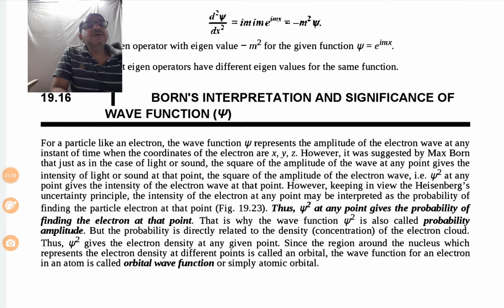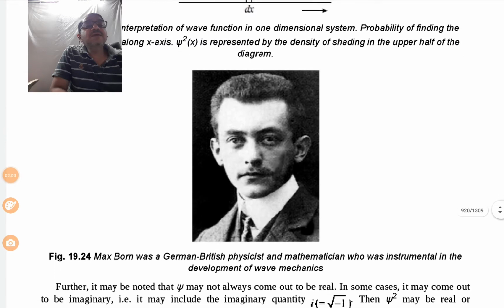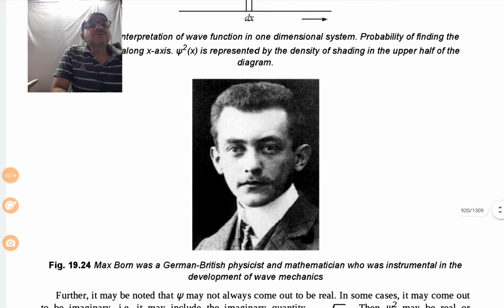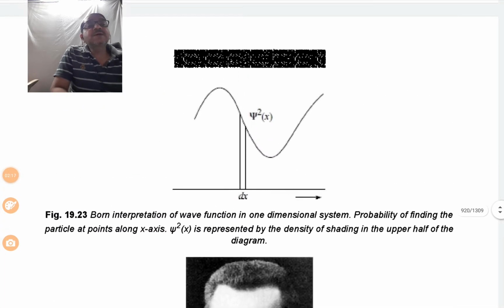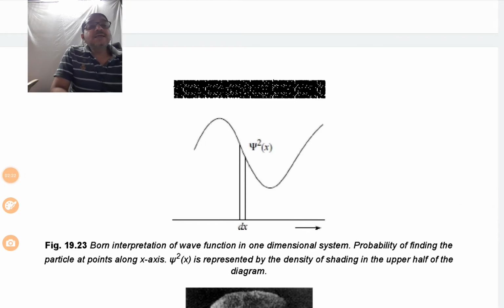Before we proceed to this wave function concept, here one word is written, Born's interpretation, meaning one scientist. Let us see the photo of this Max Born, who was a German British physicist and mathematician who was instrumental in the development of wave mechanics. So he had worked on this concept.